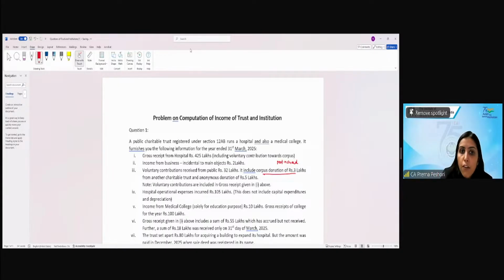As I said, no. If the objective is only in respect of the advancement of any other object of general public utility, at that point you will check whether the more than 20% of the receipts are there or not. Are we getting this particular point? So if any other object of the trust is there, in that case, you will not check the 20% condition. That is very, very clear. So do not get confused. Do not even write a note in relation to that in the examination.